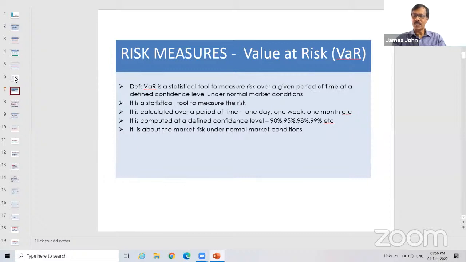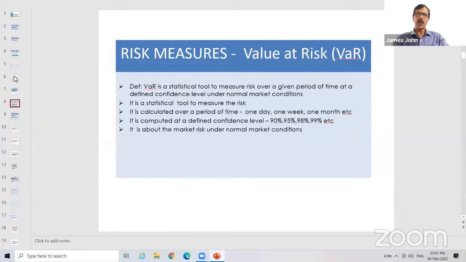There is no guarantee that, even otherwise, it is only a certain percentage that will be there. But this prediction is under normal market condition. You must be knowing the pandemic came all of a sudden in 2019 or 2020, somewhere in February, March. Before that, we were not expecting it. So a lot of changes took place. That is an abnormal condition, so such situations can happen. Under normal market condition, over a period of time, under a definite confidence level, you can measure a risk, and that is called VaR.